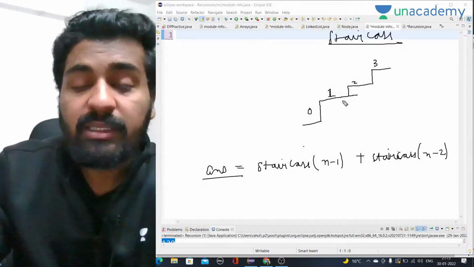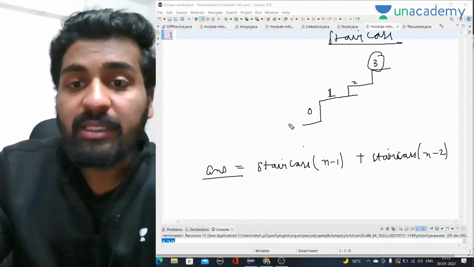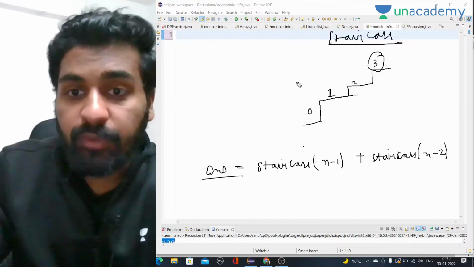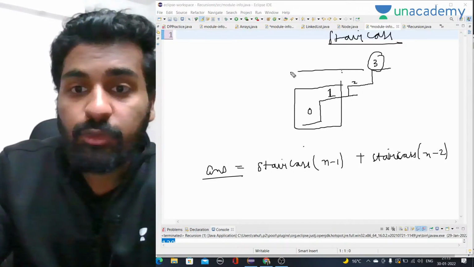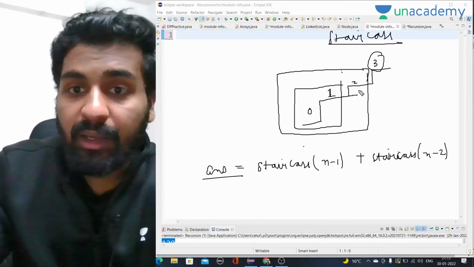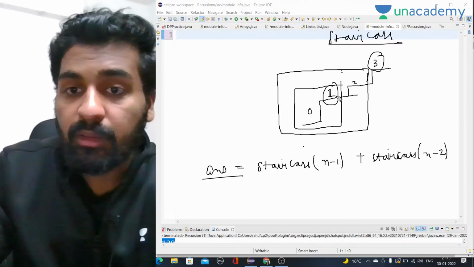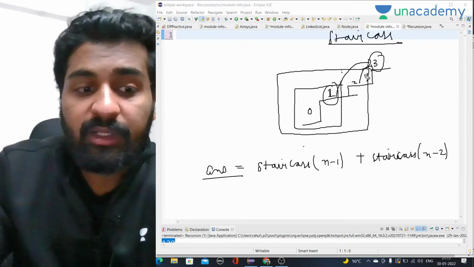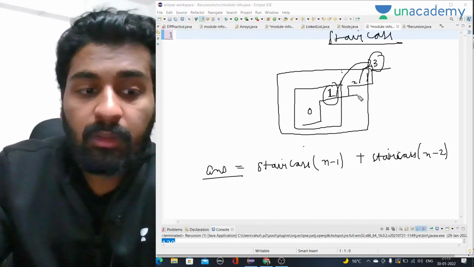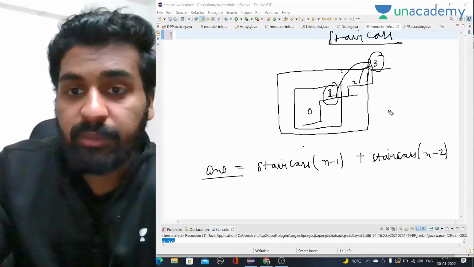What I am saying is that if I want to reach the third stair, then if I know the number of ways to reach the first stair and the number of ways to reach the second stair, that will be my answer. Why? Because after reaching the first stair, we take just one step more and reach here, and after reaching the second stair, I just have to take one step more and I will reach there. So this is what we have to do. Just let me know, guys, if this concept is clear.